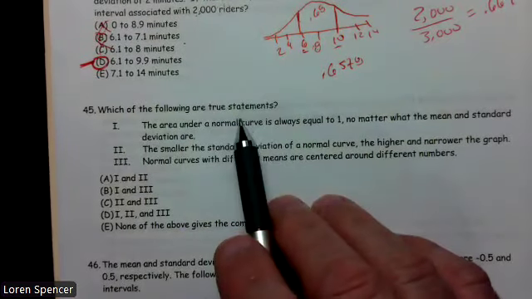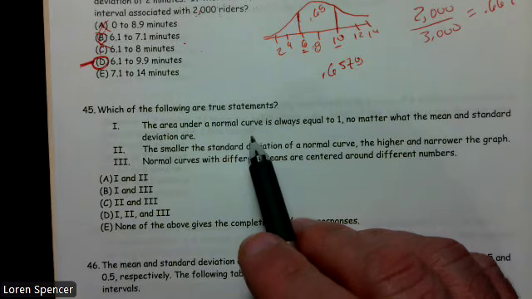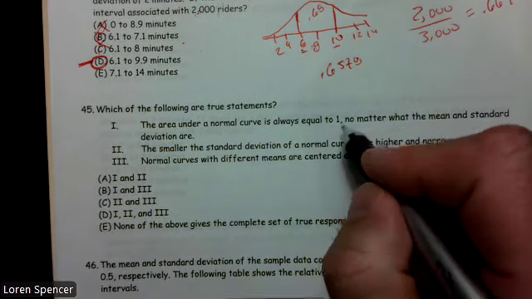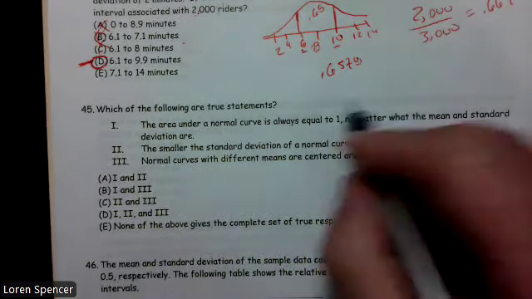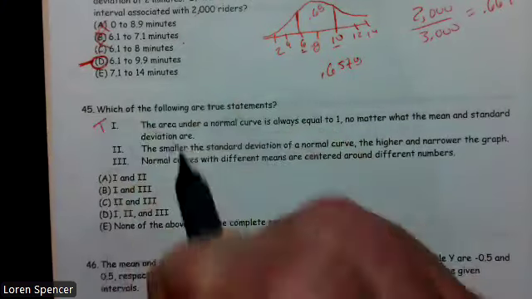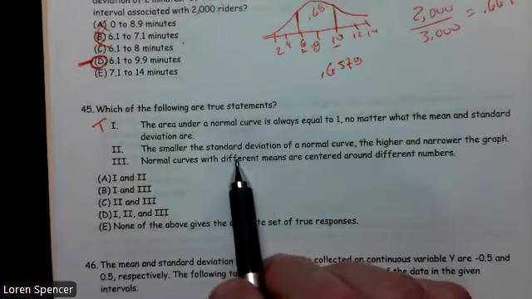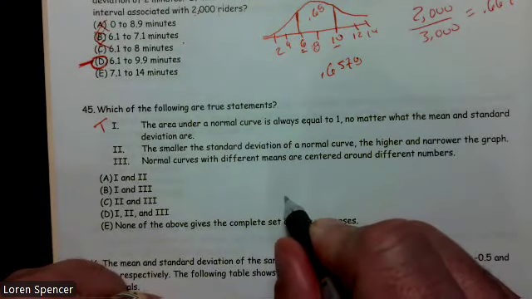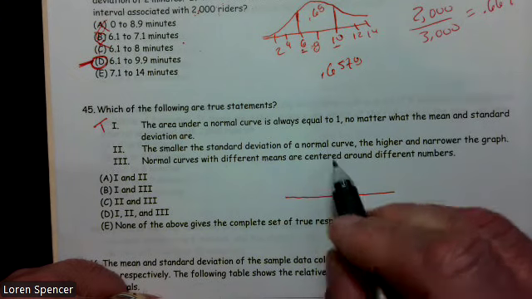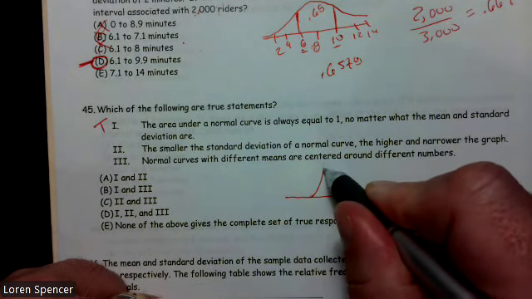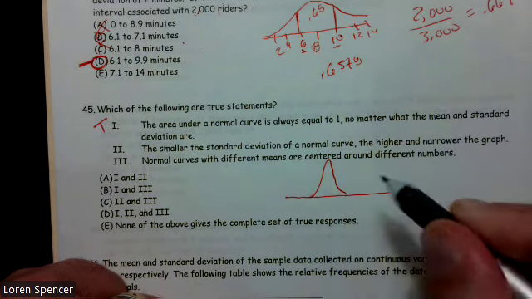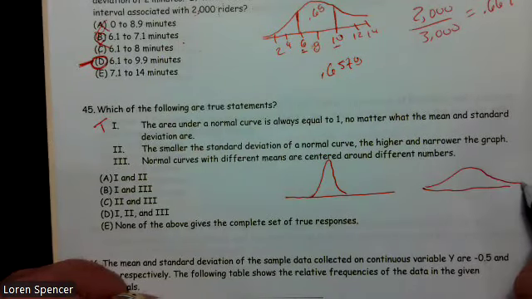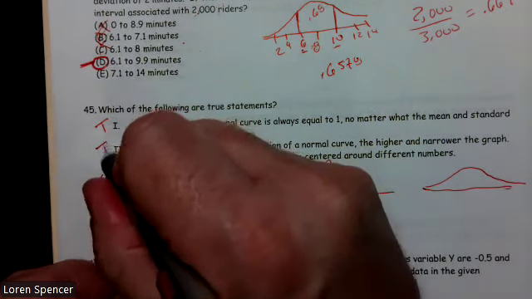So which of the following statements are true statements? The area under the normal curve is always 1. Well, that's true for all probability distributions. Regardless, that's always the case. So that's true. The smaller the standard deviation of a normal curve, the higher the graph. All that's saying is if I have a small standard deviation, it's going to look really tall. If I have a big standard deviation, it's going to be shorter and fatter. And that's a true statement.